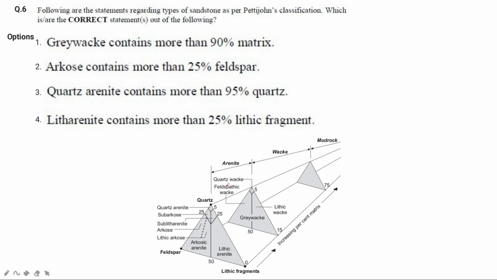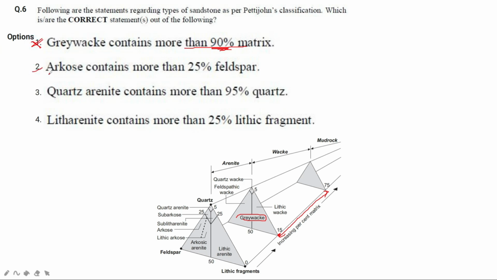The next question says, following are the statements regarding types of sandstone as per Pettijohn classification. Which is a correct statement out of the four? The first option says greywacke contains more than 90% matrix. Here you can see greywacke is 15% matrix and up to 75%. So more than 90% is absolutely wrong, so this option is wrong.